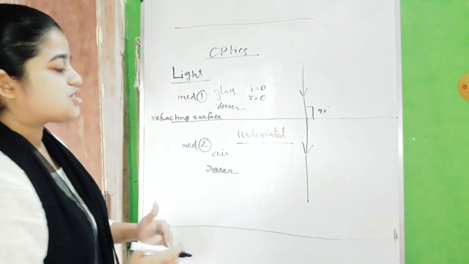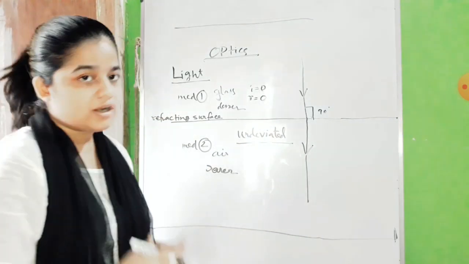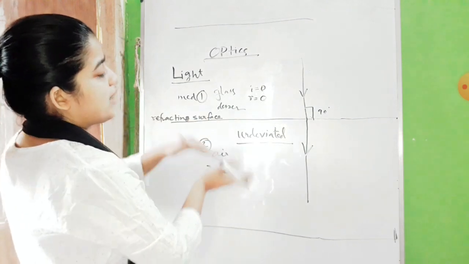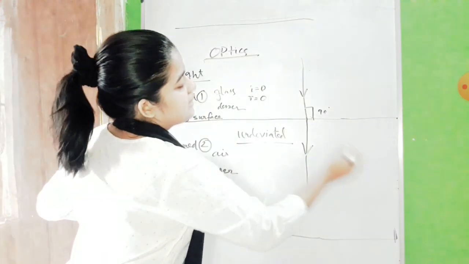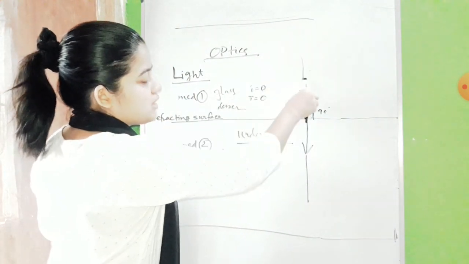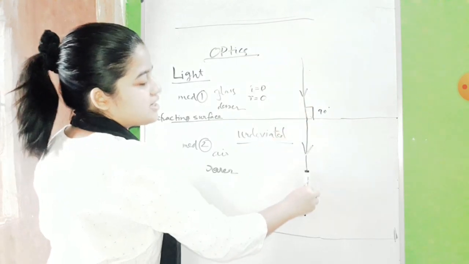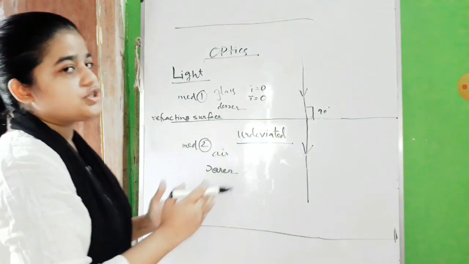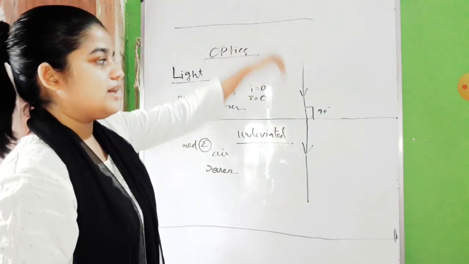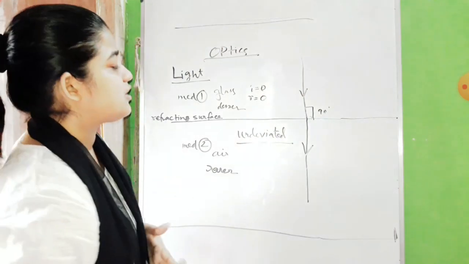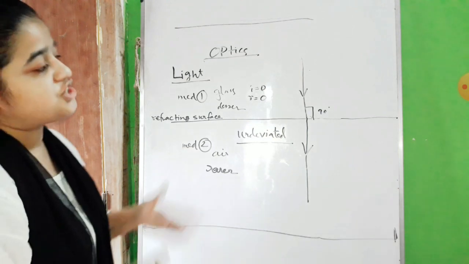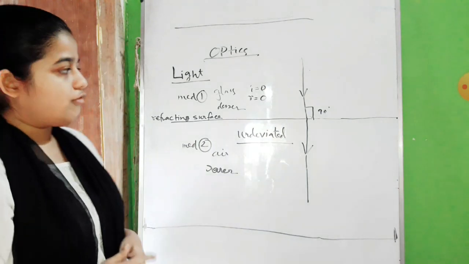That means the light ray will not shift or bend at all. For other cases, when it was traveling from denser to rarer or rarer to denser, it was bending. But here, when the light ray is falling normally on the surface, it will go undeviated through the surface. It will not change its direction, only in the case if the light ray is falling normally. Okay? So that is what we call the 3 cases of optics when they are changing their medium of traveling.